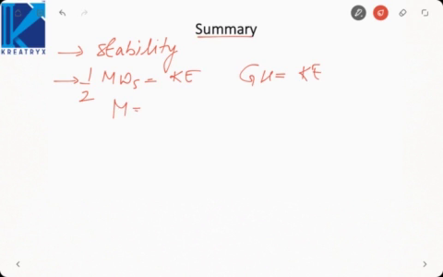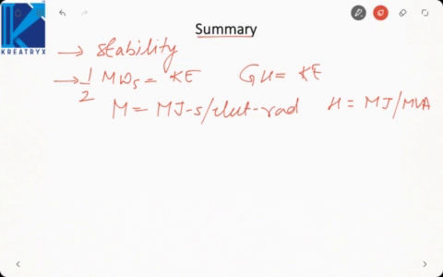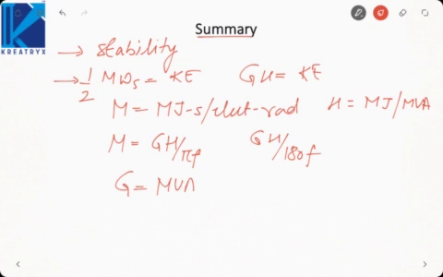M has the unit megajoule second per electrical radian, H has the unit megajoule per MVA. We understood the relation between M and H. M is equal to GH by pi f or GH by 180f, depending upon whether we are taking electrical radian or electrical degree. G is the machine base in MVA.